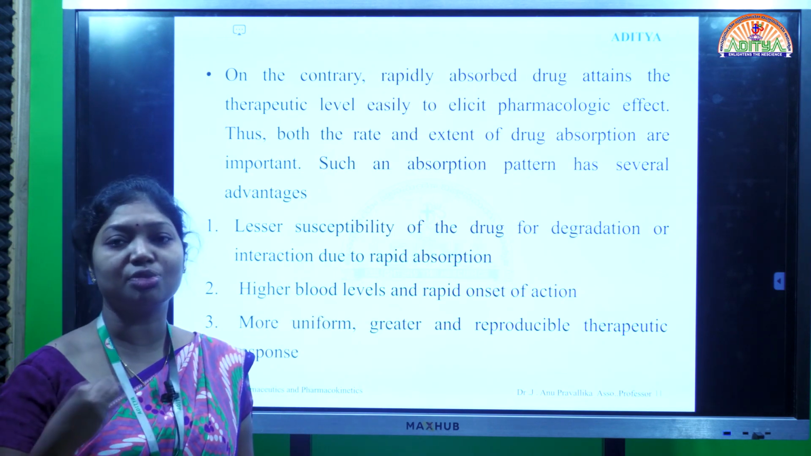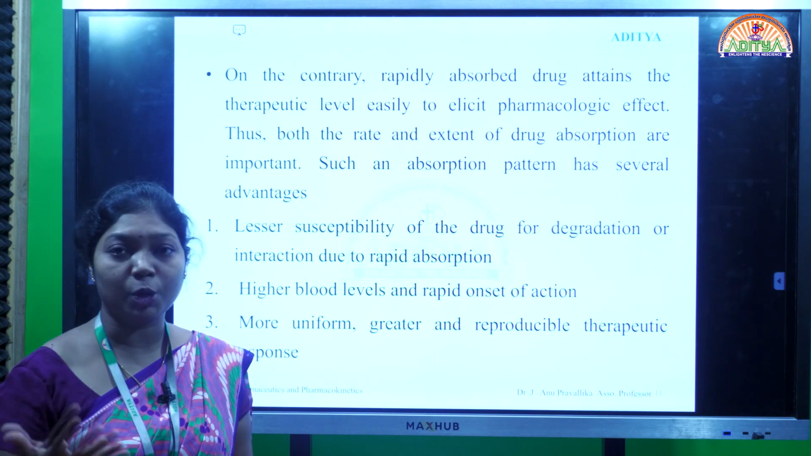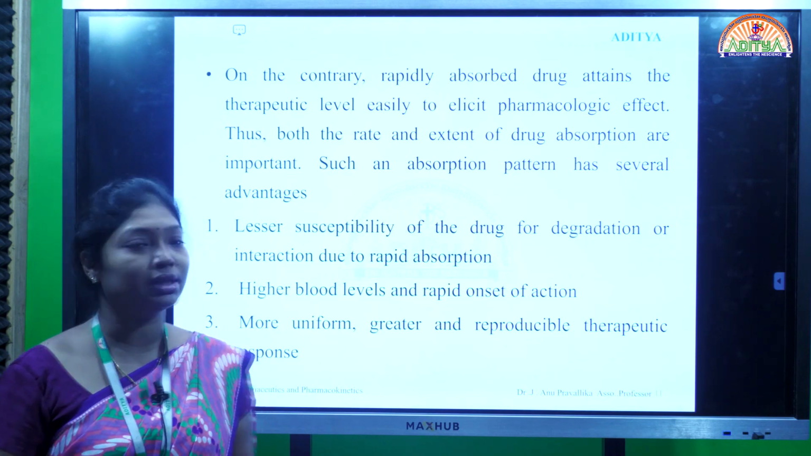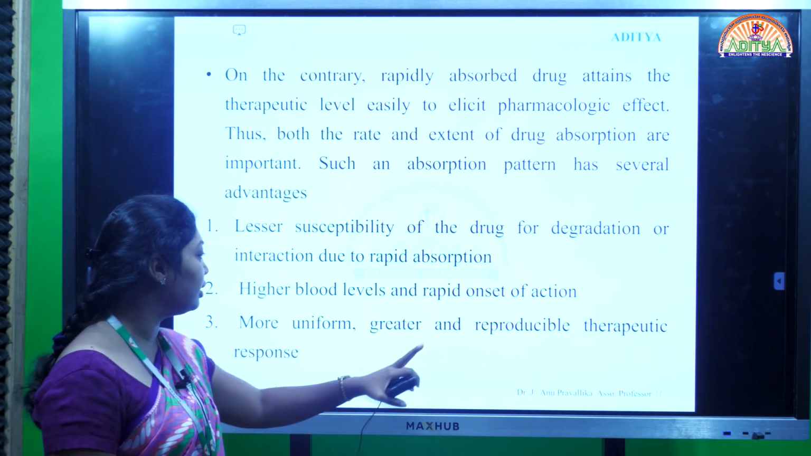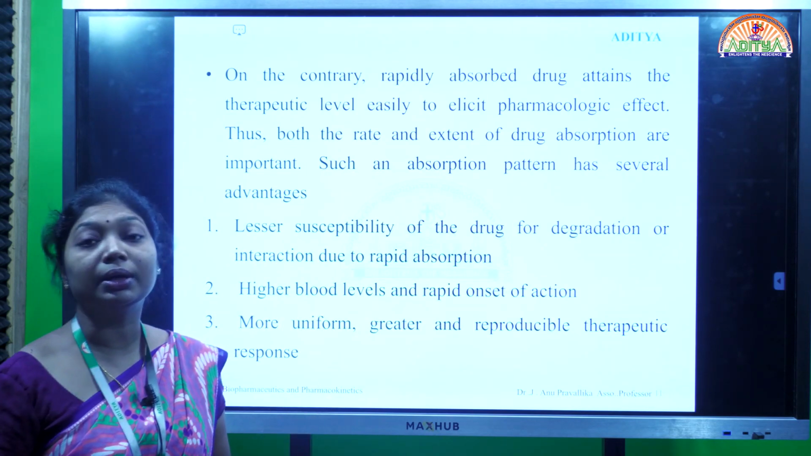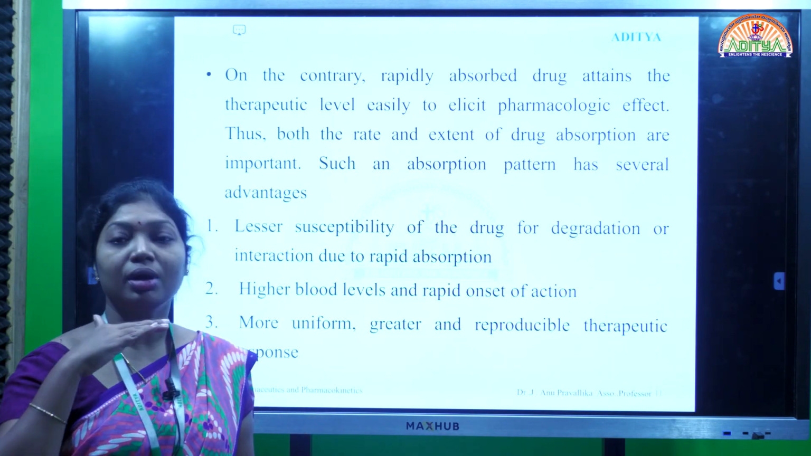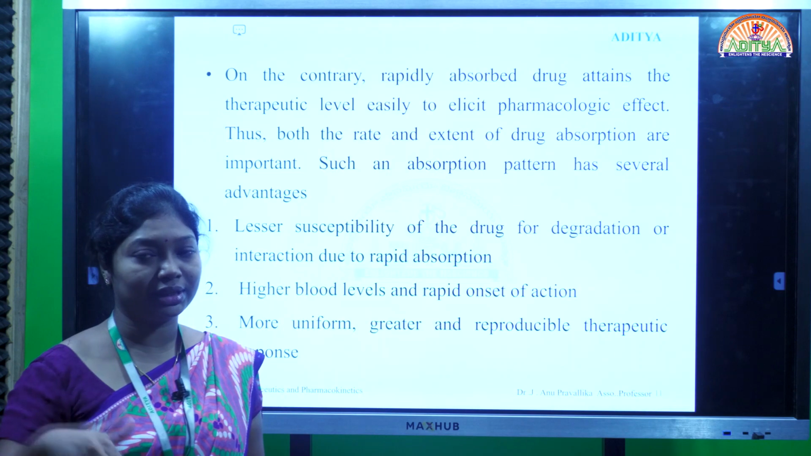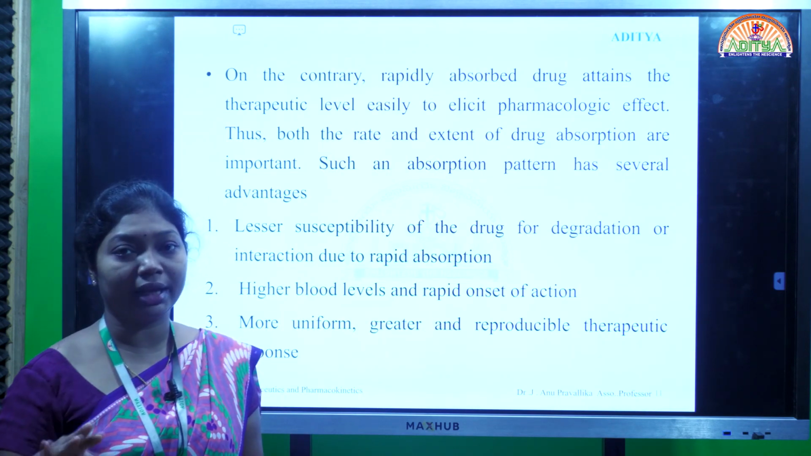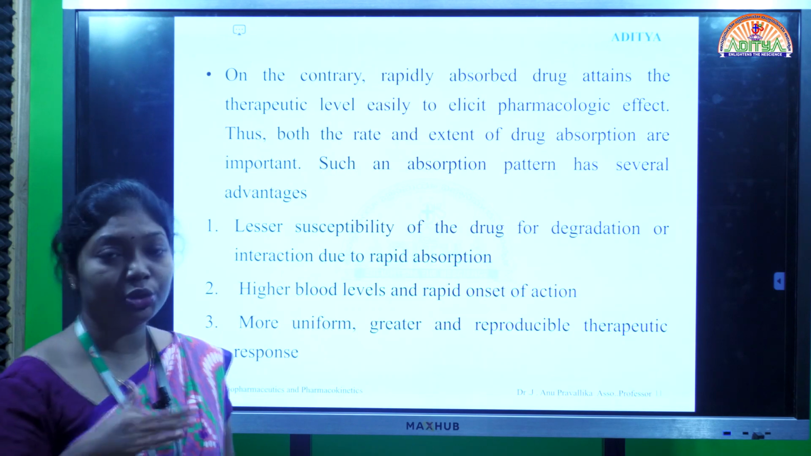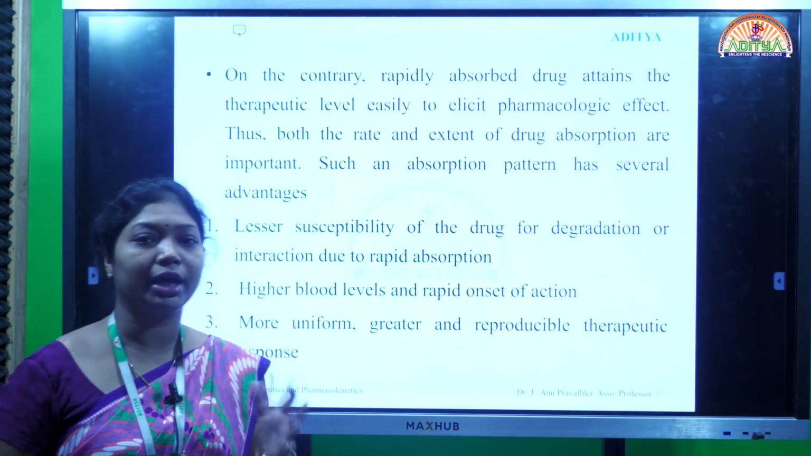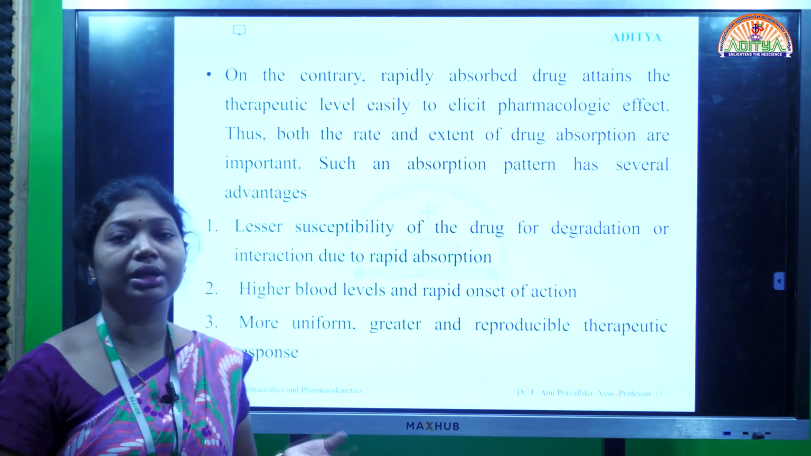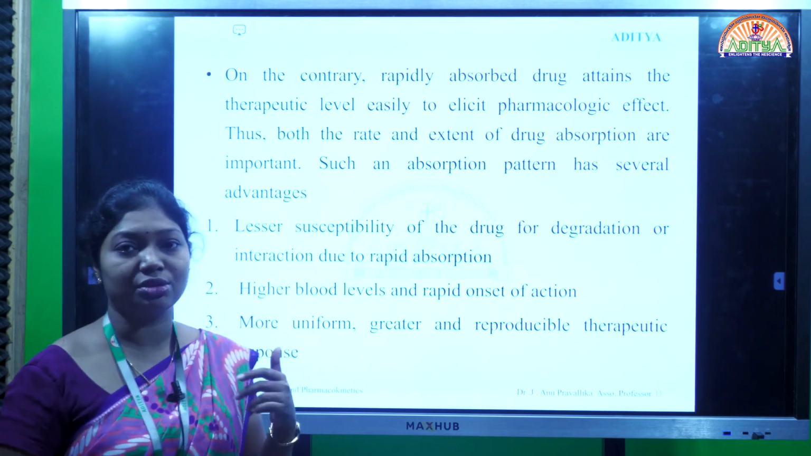If the drug is releasing so fast, obviously our absorption is very rapid and very fast. So it is beneficial to patients who are in severe conditions. Third, more uniform, greater and reproducible therapeutic response. The uniformity of drug release maintains steady levels, meaning steady state. It will not fluctuate. Uniformity of release will be there during the administration and release of the drug, and it will show good and reproducible values. So these are the three advantages of rapid and instant release of the drug when compared to slow absorption.